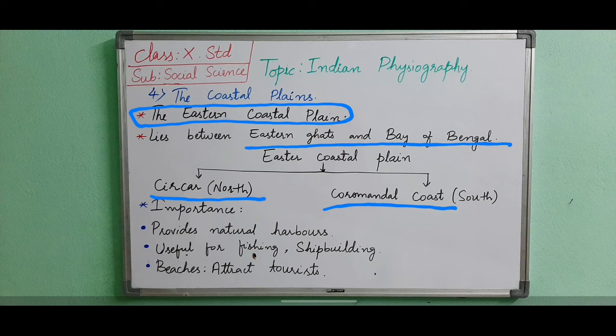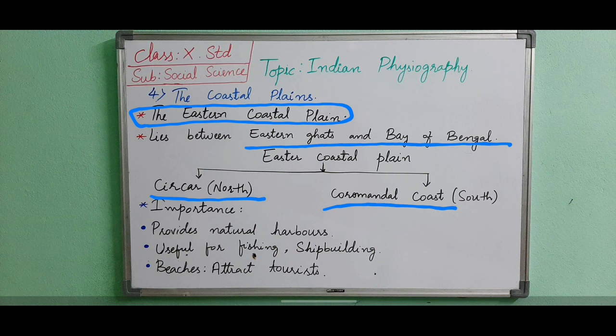Some lagoons are found in these coastal plains, such as Lake Chilika, Lake Pulicat and Lake Kolleru. First we have to see what is the meaning of lagoons. A shallow body of water is called a lagoon. And Pulicat is found on the eastern coast, near the river Kaveri.